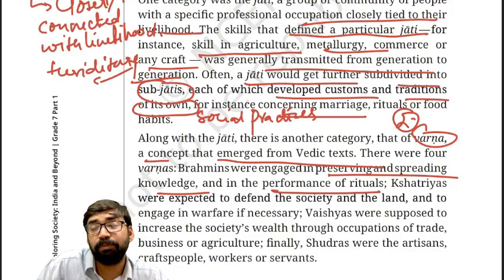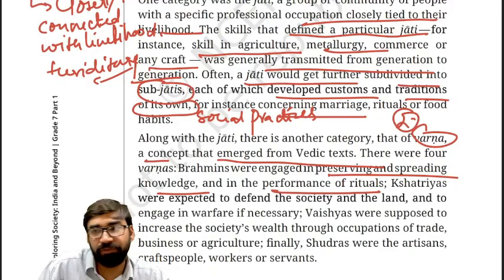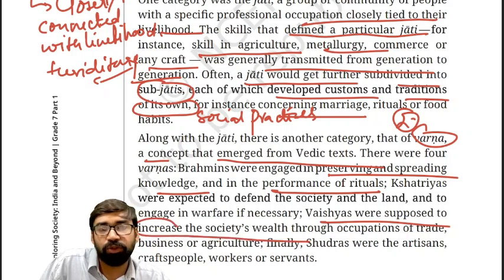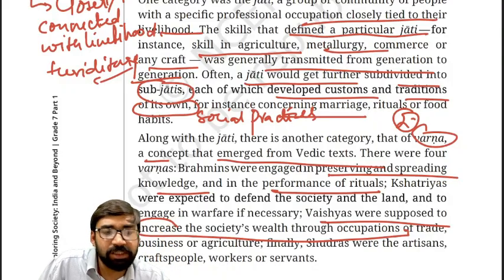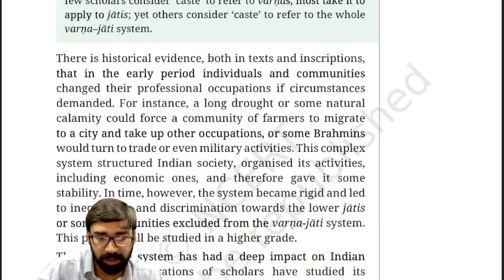Kshatriyas were expected to defend the territory or kingdom or the land. They were engaged in warfare activities. Then come Vaishyas. Vaishyas' role was to increase the wealth through trade, commerce and business. So their main role was to increase the wealth in the kingdom. Shudras were artisans, craftsmen, workers or servants. So this is how the varna system was there.